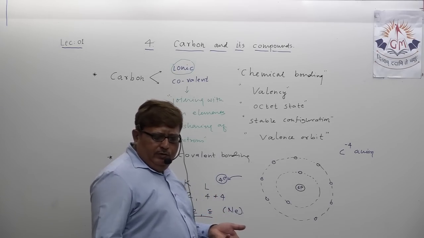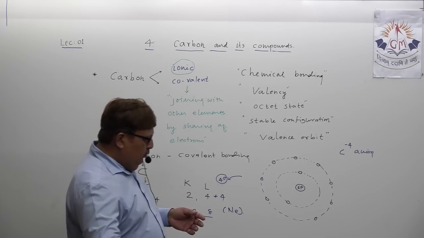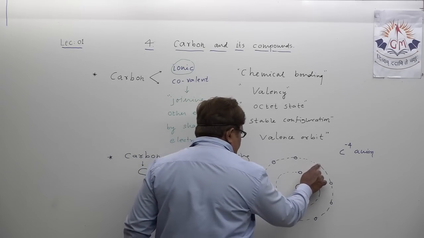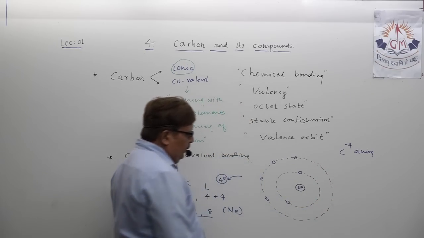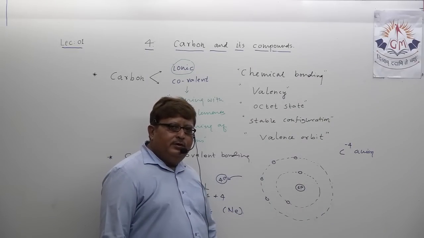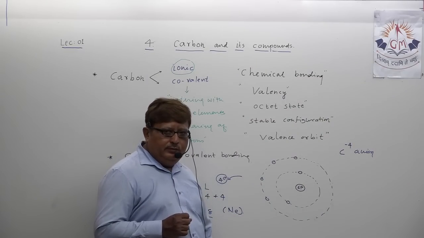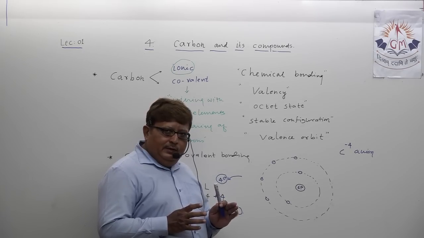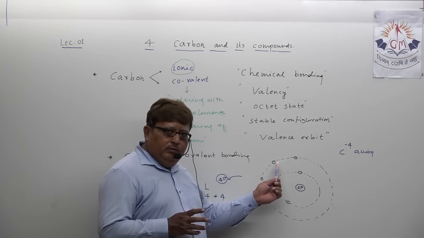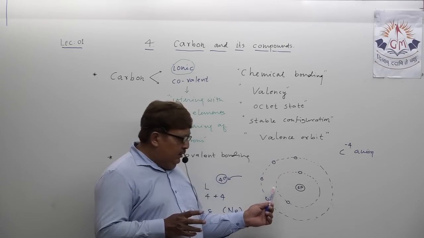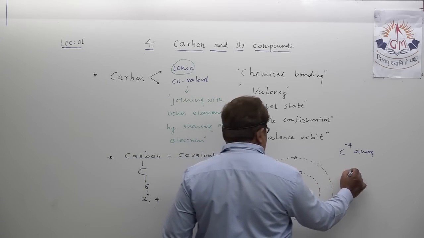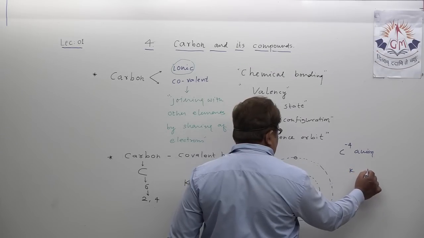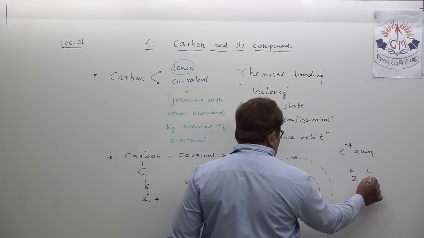So is it possible for carbon to lose 4 electrons? Just now I am erasing this, okay? This was just for your understanding. Again the original carbon atom: is it possible that the carbon atom will lose 4 electrons? If carbon loses 4 electrons, my dear student, what could be its electronic configuration? Originally 2, 4.